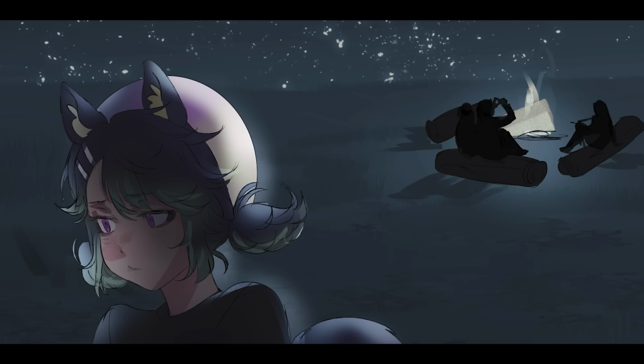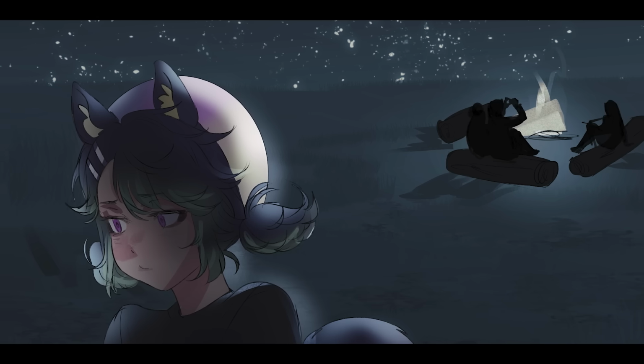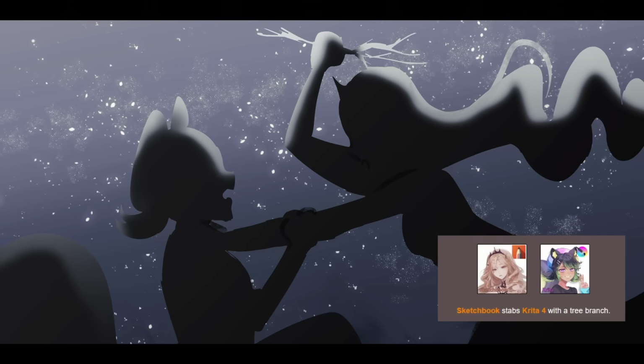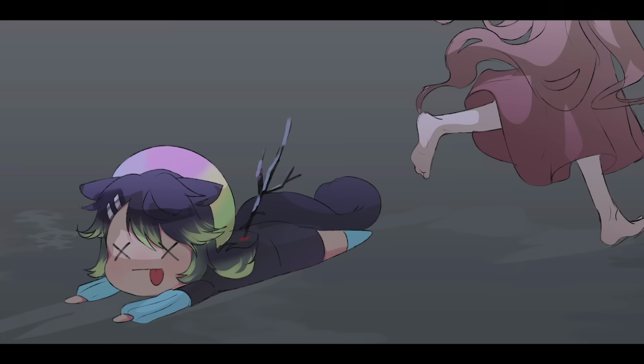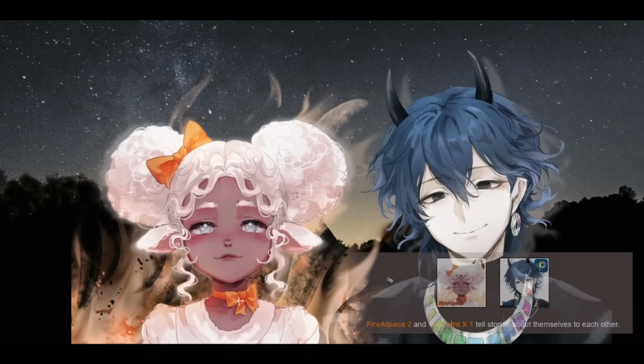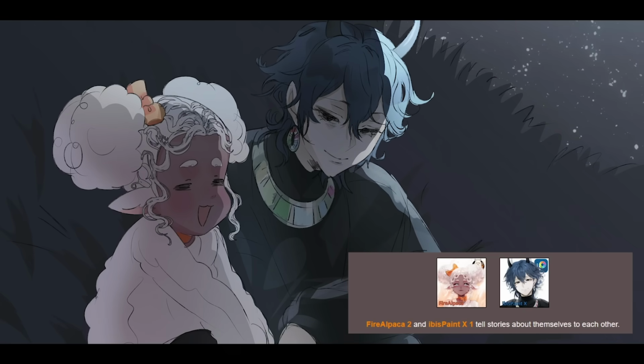Krita, feeling homesick from earlier, decides to leave camp to check her surroundings. In the dead of night, Sketchbook stabs Krita with a tree branch. She retreats back into the woods. Krita loses another life. Fire Alpaca and Ibis Paint X tell stories about themselves to each other.